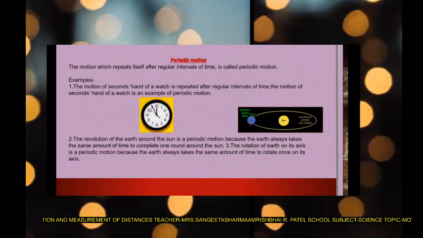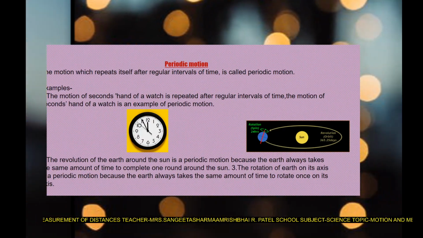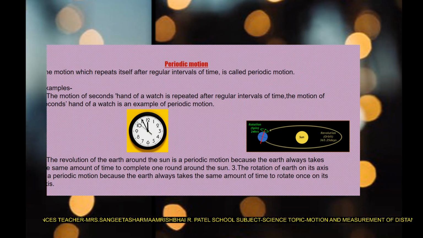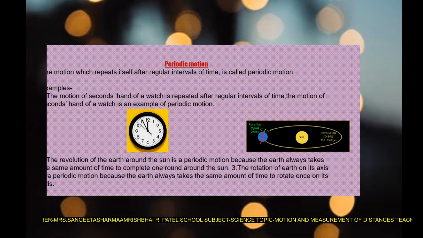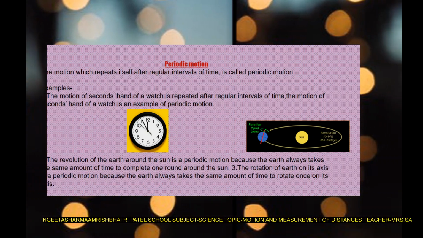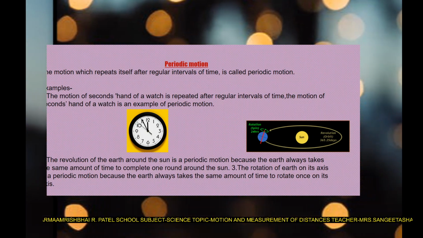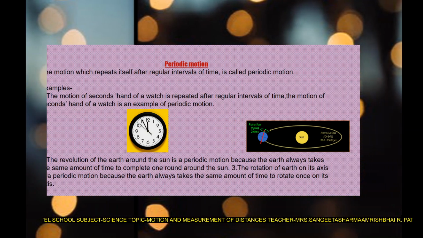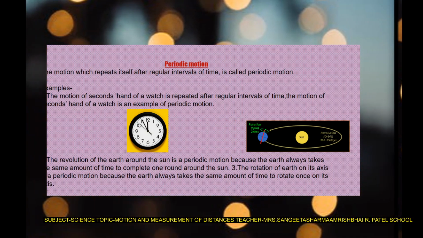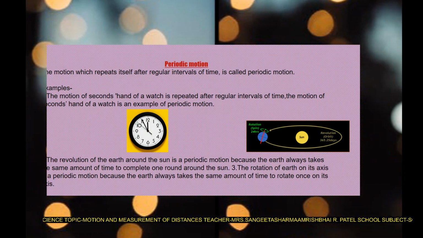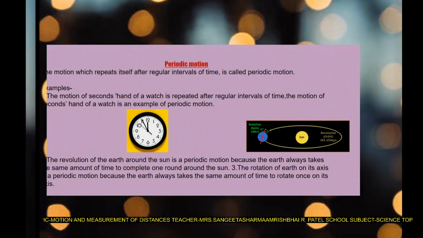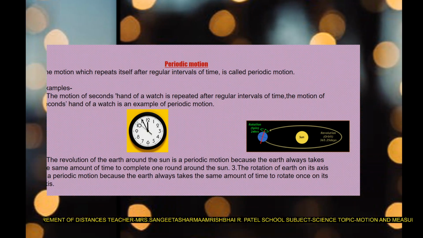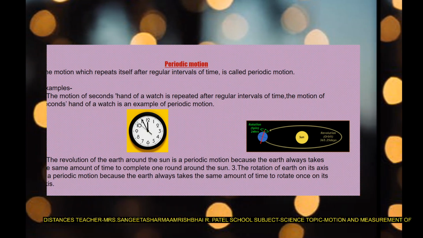Now, the next one is periodic motion. Periodic motion, as you can see, is the motion which repeats itself after a regular interval of time. That is periodic motion. The first example is a clock, where you can see the minutes, hours and seconds hands. Here I have given the example of the seconds hand, but you can take the minutes and hours hands also. It has a fixed time of movement. So we can say that the motion of the seconds hand is also an example of periodic motion, because after every second it changes its position.